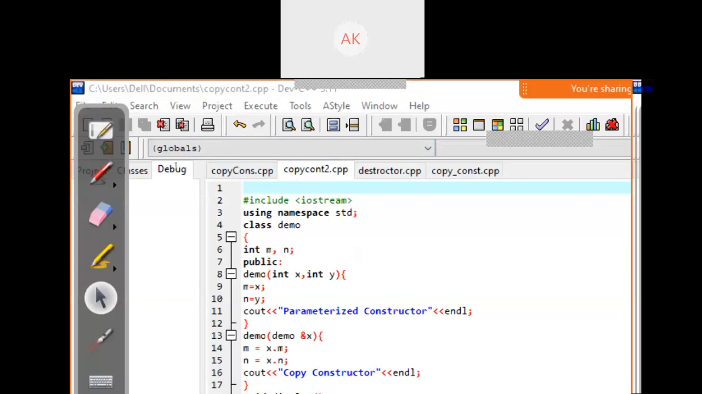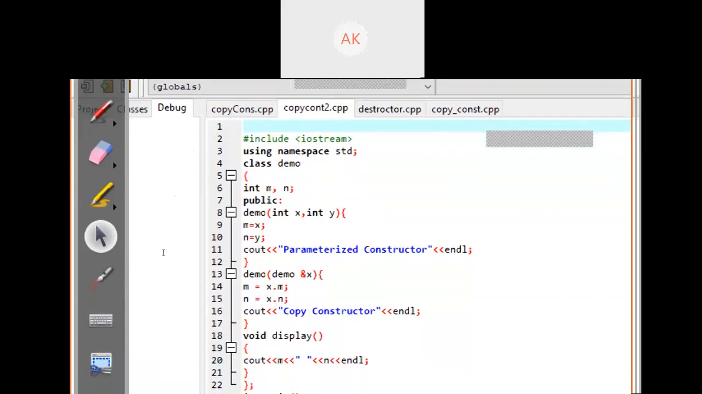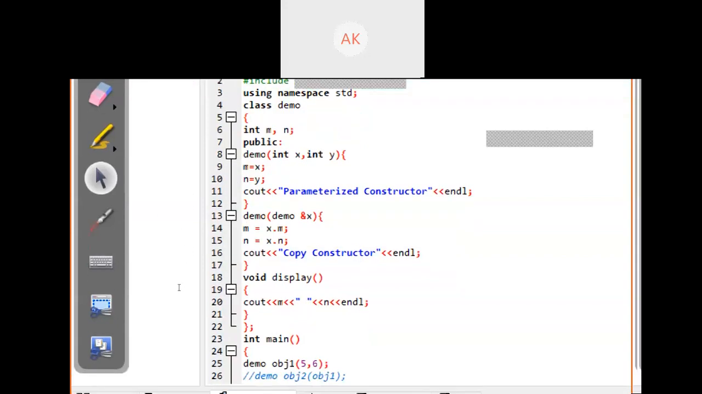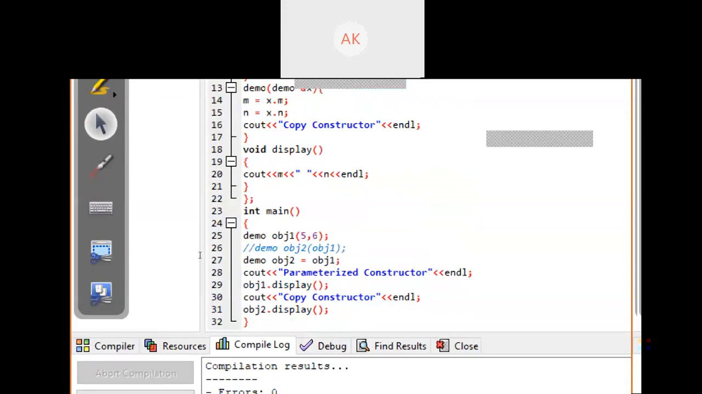Here I just again declare one class with name Demo, two variables m and n. Demo takes two inputs, means it's a parameterized constructor, and what is the value of x, it will set the value of m, and what is the value of y you passed, it will set in the value of n, and it prints the message parameterized constructor. And next we have created one copy constructor Demo and pass the value of x. What's the value of x, it will set as the value of m, and what's the value of n, it will set the value of n from constructor from object x, and displays the value of m and n.